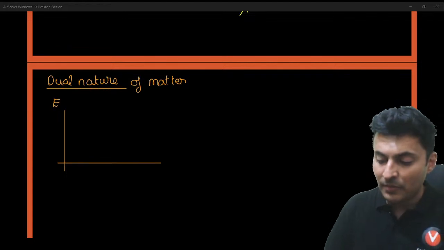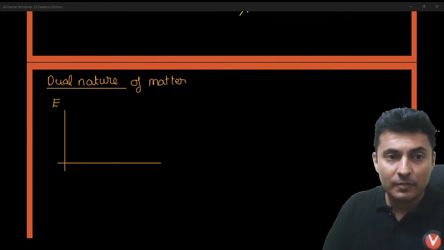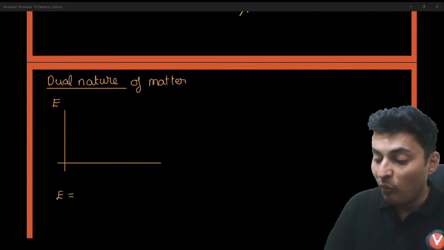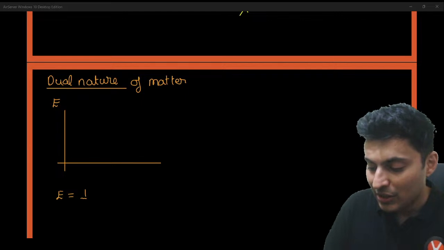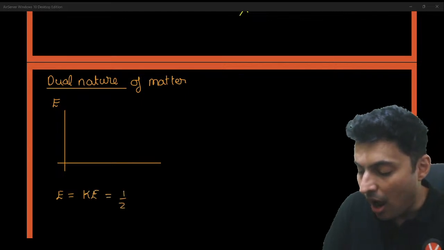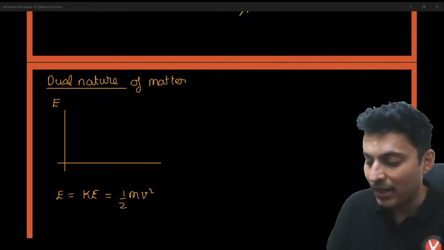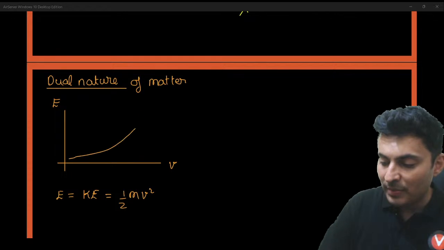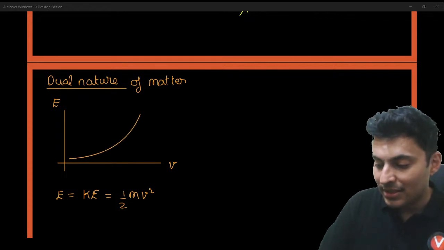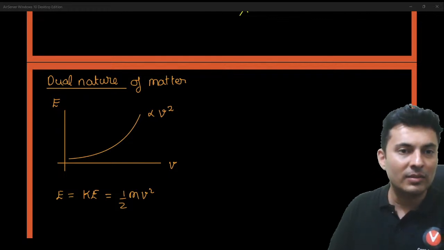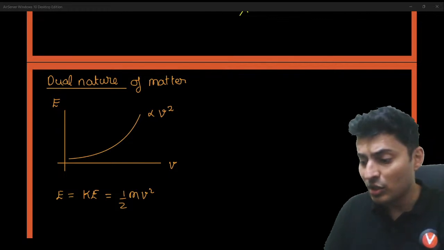The energy depends on the velocity, it's kinetic energy. It is just half mv square. So it is directly dependent on the speed. So more the speed, more the energy. The energy of the particle is directly proportional to the square of the speed.